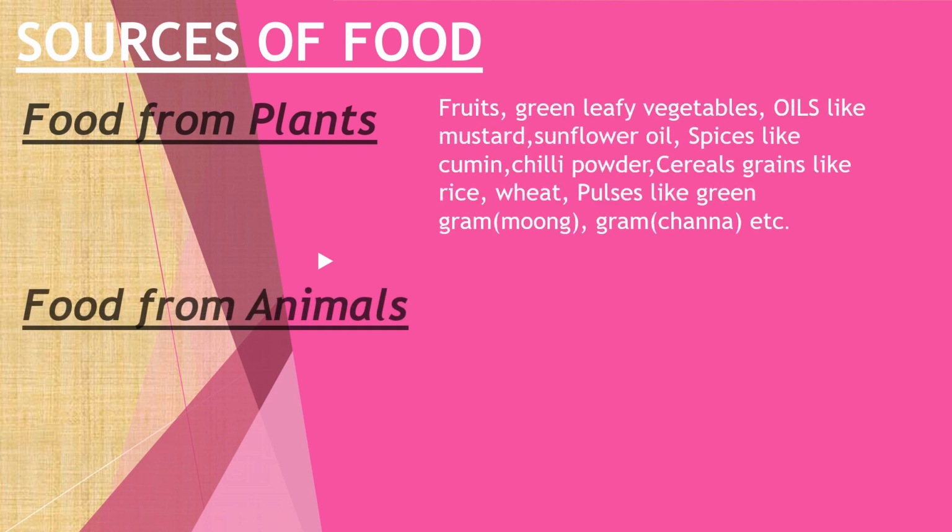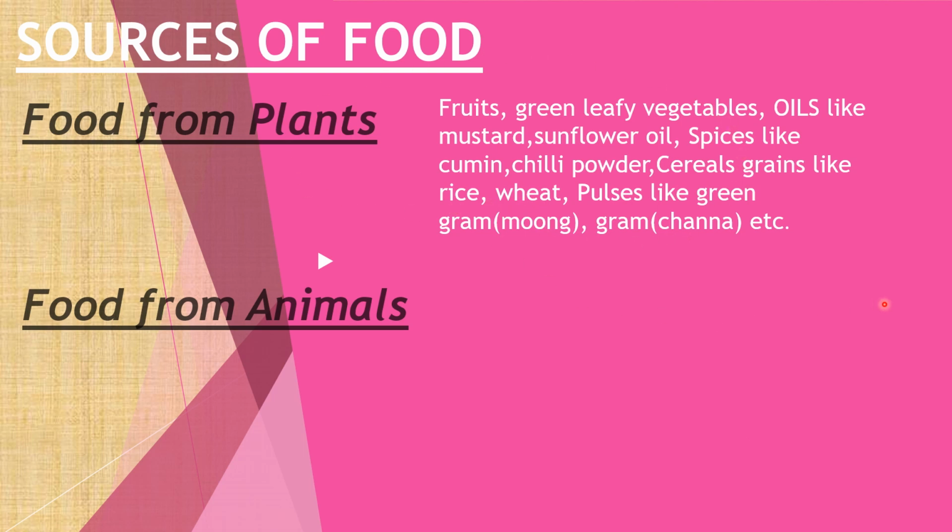All living organisms get their food either from plants or from animals or from their products. The food we obtain from plants are mainly the fruits, the green leafy vegetables, oils like mustard oil and sunflower oil, spices like cumin seed and chili powder, cereal grains like rice and wheat, and pulses like green gram, that is moong dal, and gram, that is chana dal. We get all of these from plants.